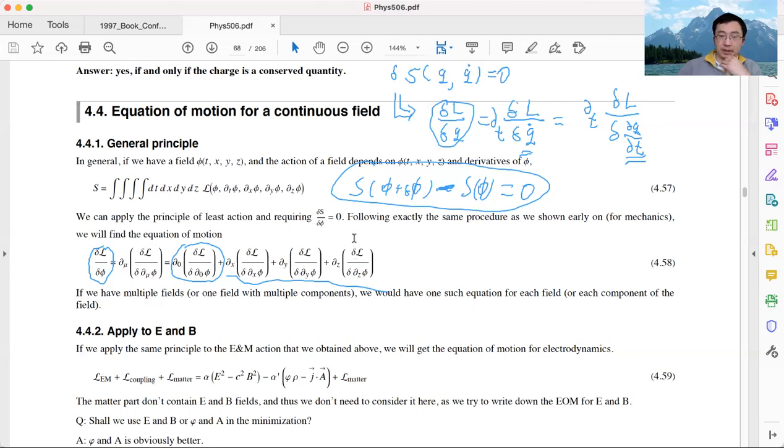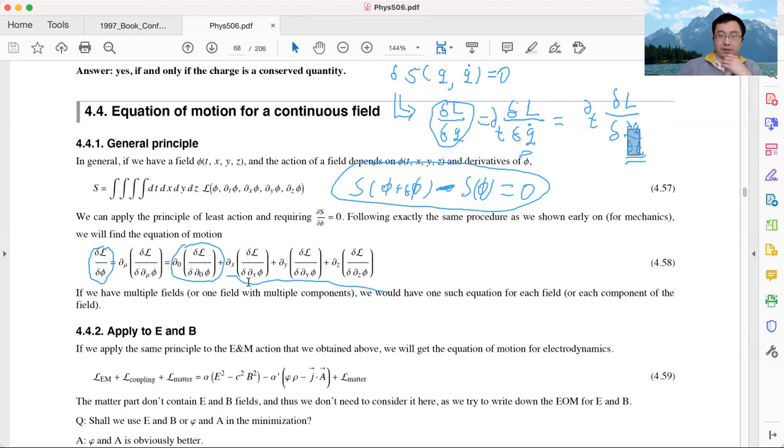So the bottom line: if we apply the variational principle, requiring delta S equals 0, to get the equation of motion for a continuous field, this is the equation of motion we will get. The left-hand side is the same as in classical mechanics. The right-hand side is a little bit more complicated. In classical mechanics, we only have the time derivative term.